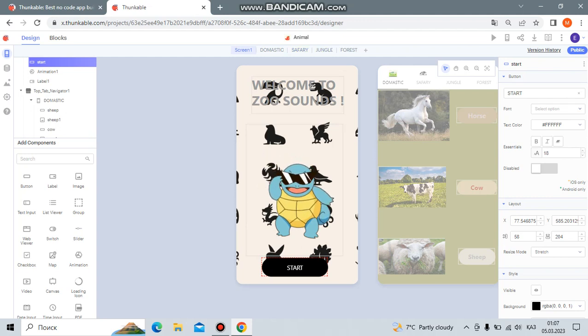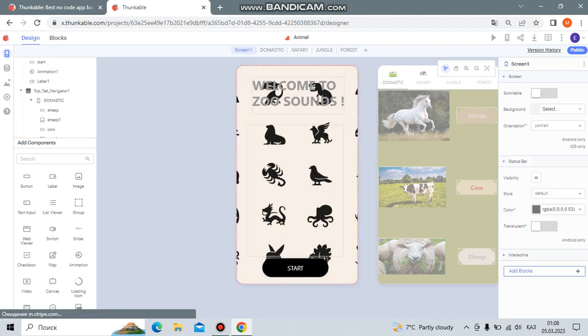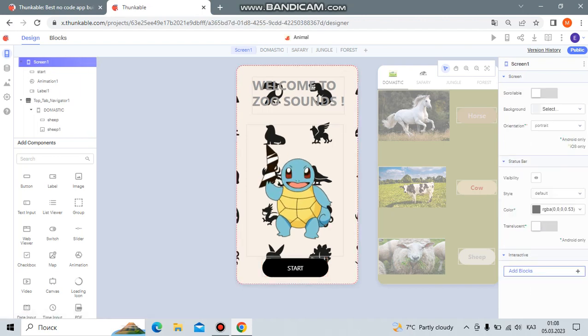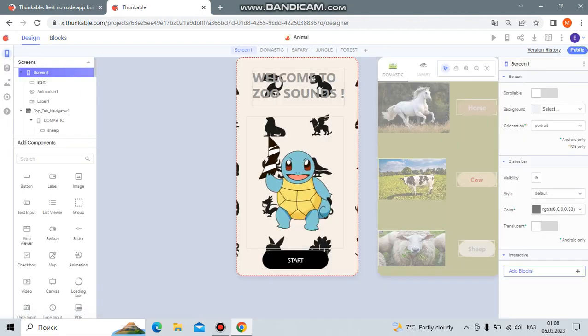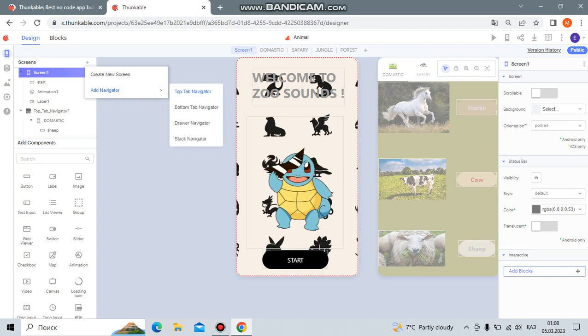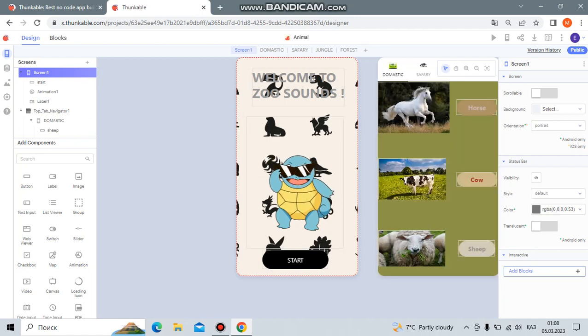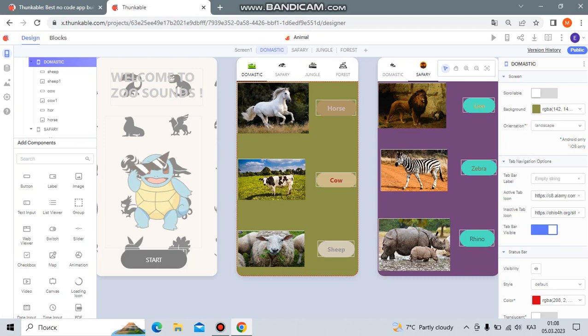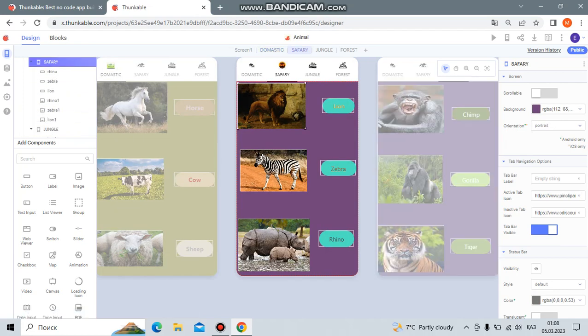navigator. How can we add this navigator? In screen one, in screens, you can see there a plus. When you click here, you can see App Navigator, and we choose App Navigator to create it like this. We need four top navigators, and we will click them.